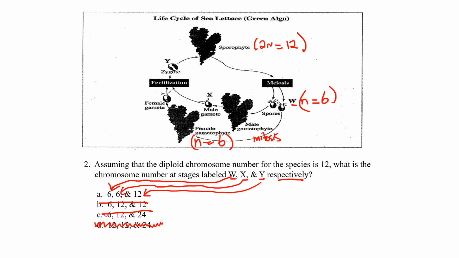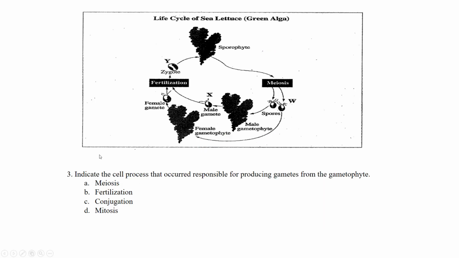We already got the right answer, but let's just take a look at Y. Y is the zygote. Remember, two N's came together for fertilization to produce the 2N, and in this case, apparently, C. lettuce has 12 total chromosomes. So that makes this answer correct. Okay, and let's just take a look at the last one.